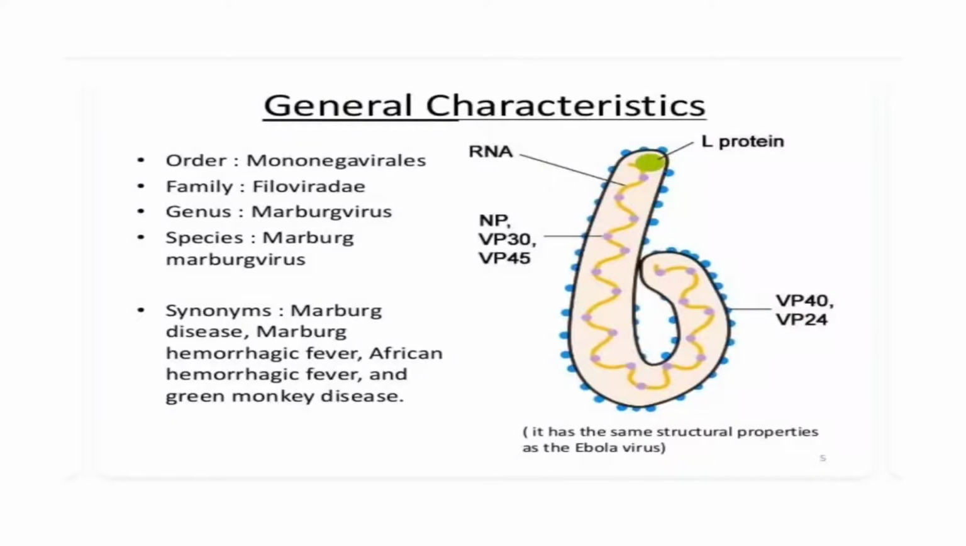Next is about general characteristics of Marburg. Order of Marburg is Mononegavirales. Family is Filoviridae. Genus Marburg virus. Species Marburg virus. Synonyms of Marburg virus are Marburg disease, Marburg hemorrhagic fever, African hemorrhagic fever, and green monkey disease. And interestingly, it has the same structural properties as the Ebola virus. You can see the picture.